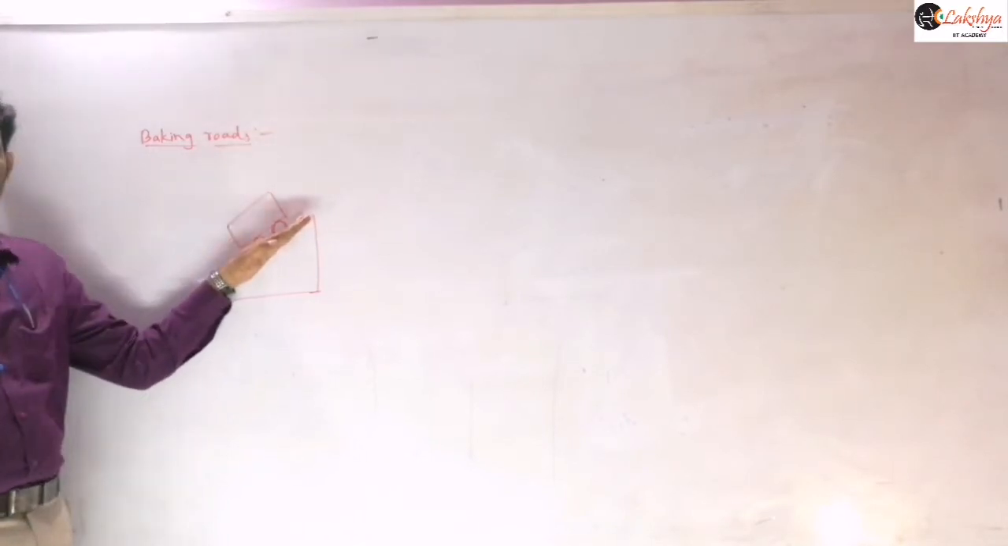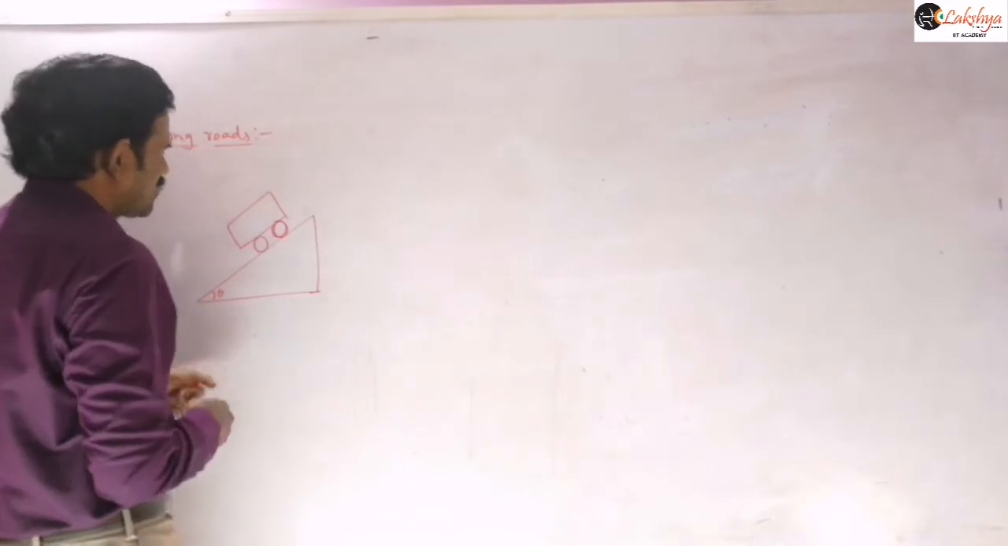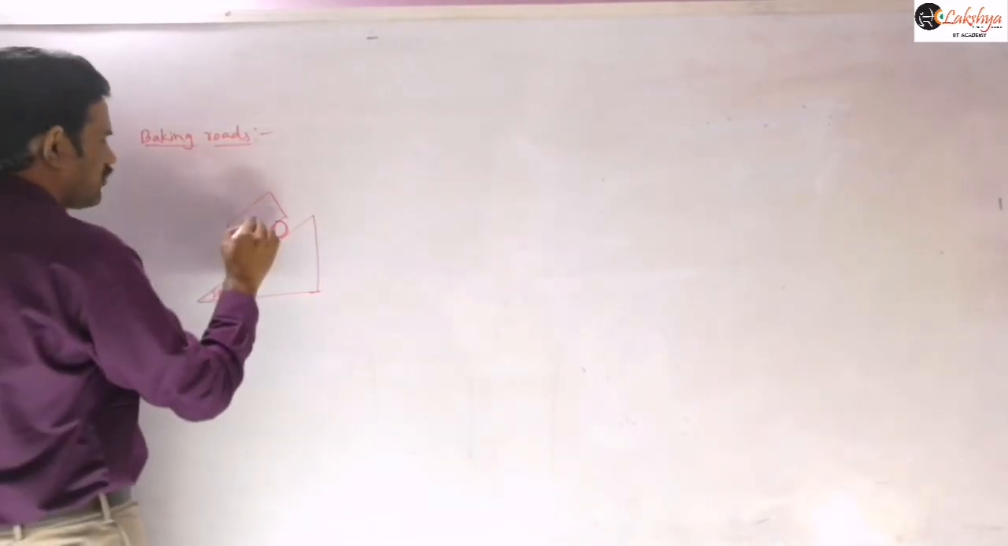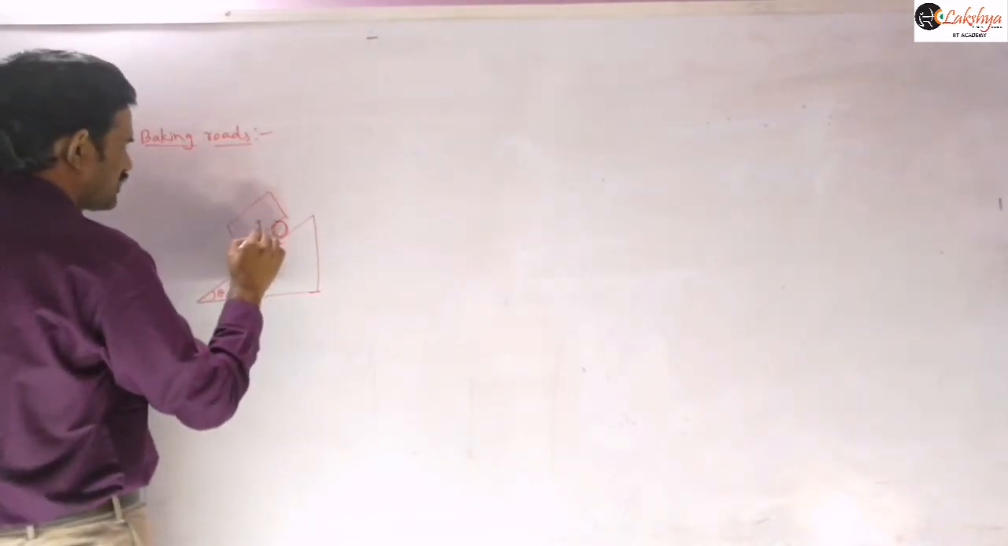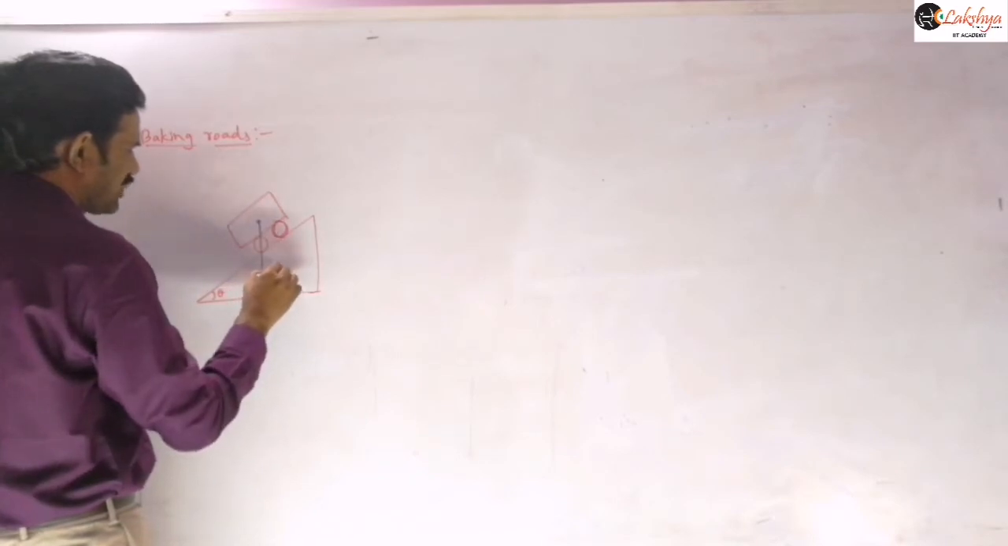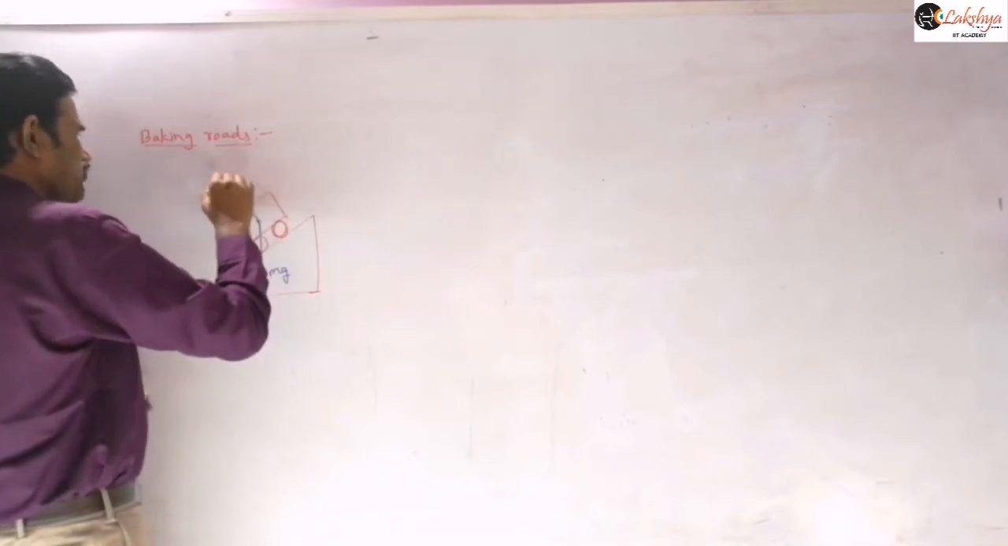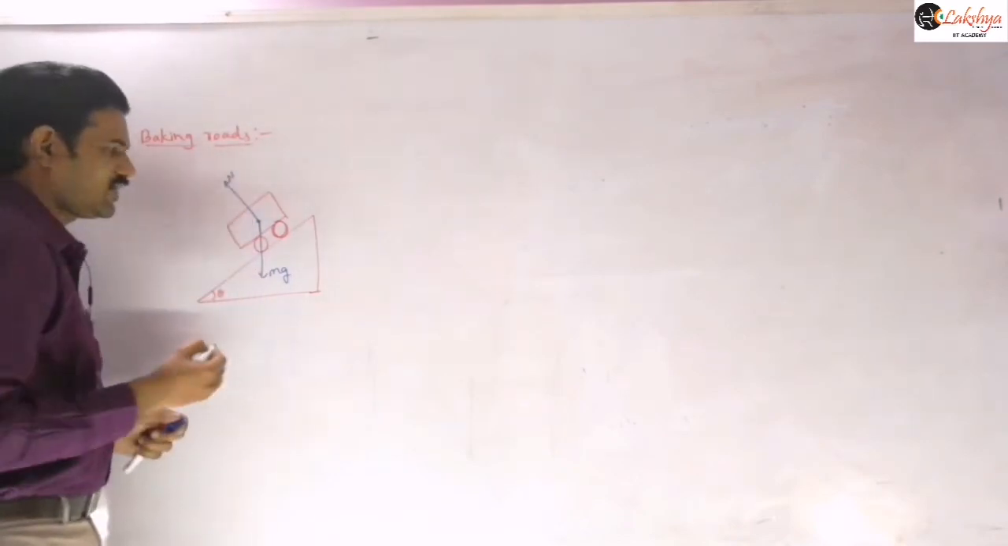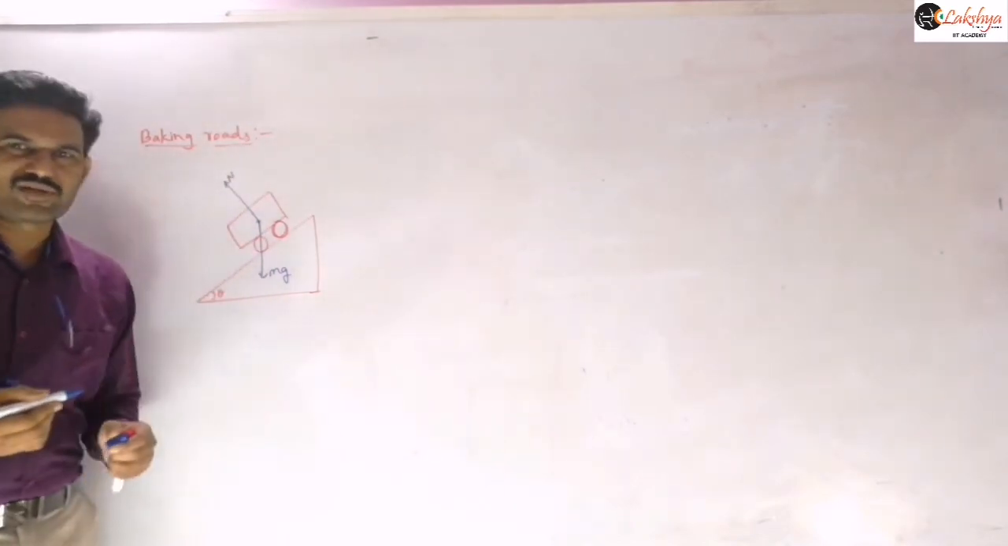It is taking the turn along this curved path here. So now I am resolving this force into components. First of all, the forces we can represent: mg is acting vertically down, and then the normal reaction will be there like this. Now let us resolve this force into components here.